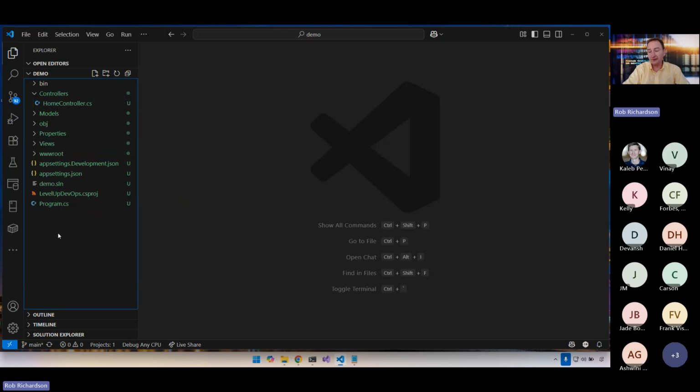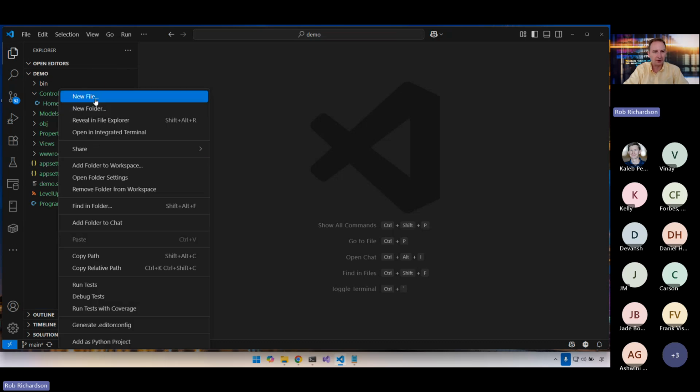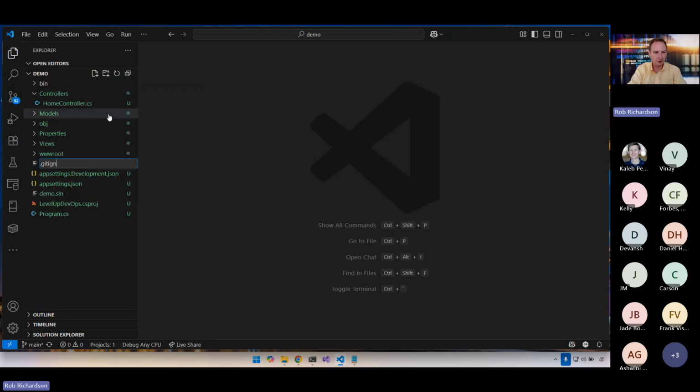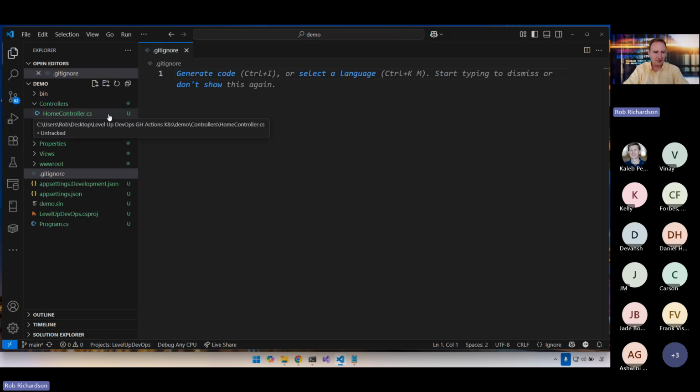Now, our next step is to get it set up to commit it to source control. Depending on how we provisioned our GitHub repository, we might have gotten a .gitignore for us, but let's build one ourselves because we want to be a little bit more methodical about that. Now, in Windows, leading with a dot is hard, so you can definitely create this file in Visual Studio or VS Code or whatever IDE you're using, but inside of Windows Explorer, it's a little bit hard.